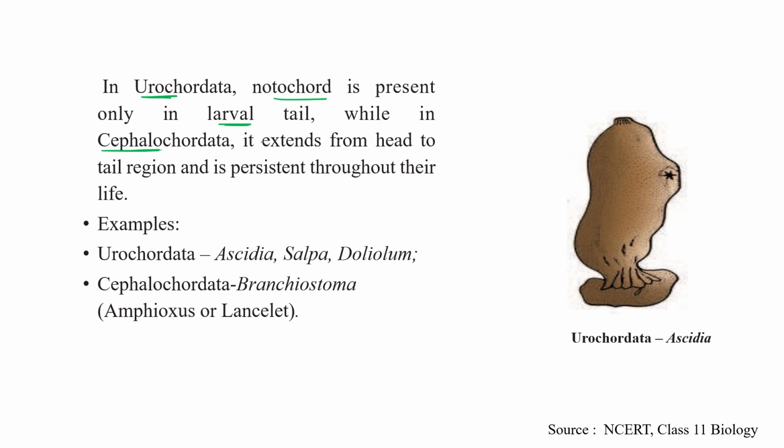Some examples of Urochordata are Ascidia, Salpa, and Doliolum, while for Cephalochordata, Branchiostoma, the lancelet, is the example. You have to learn some of the names because sometimes questions are asked on this.